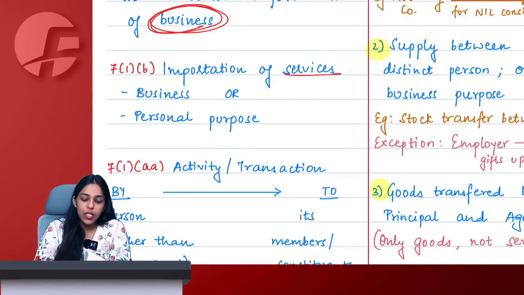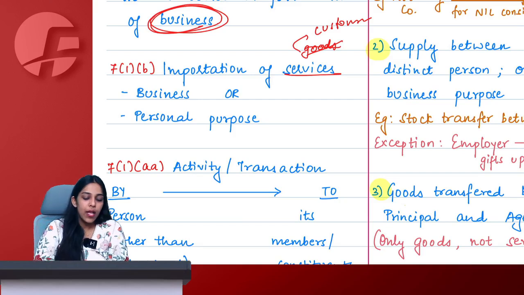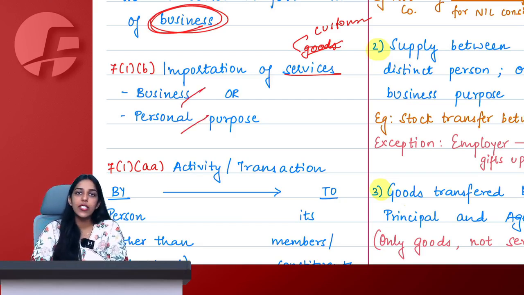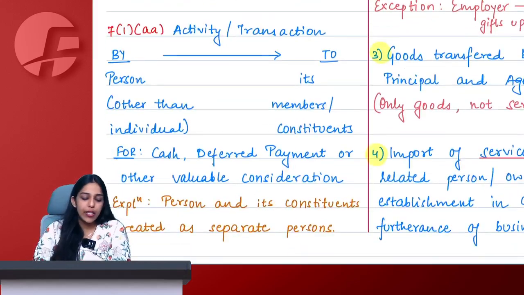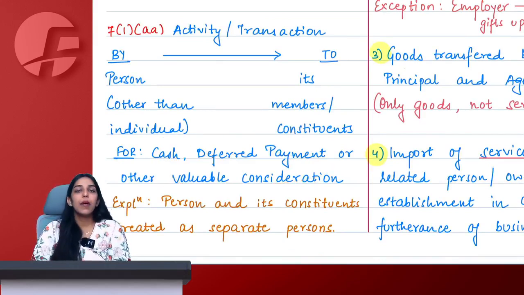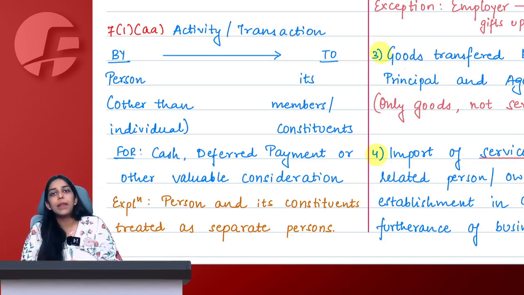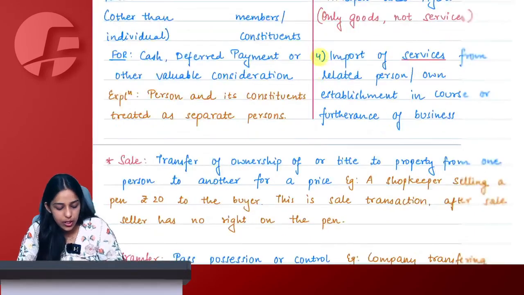7(1)(b), import of service. You can write goods here and strike it off, and why? Because it is dealt in customs. For your understanding, if you want, you can add this in notes. So import of service, if for consideration, be it business, be it personal, is always supply. And activity or transaction by a person other than an individual to its own member or constituent for cash, deferred payment or valuable consideration becomes a supply. Why? Because a person is a separate entity and the members or constituents are separate persons under GST.